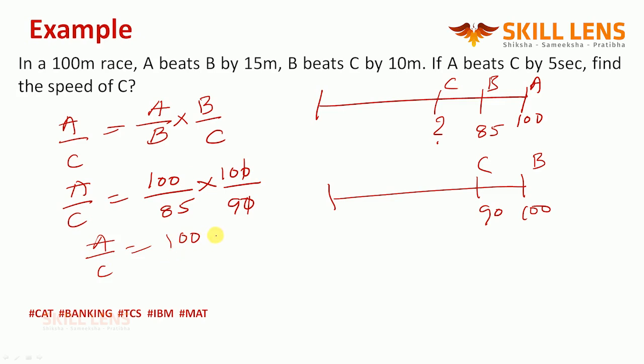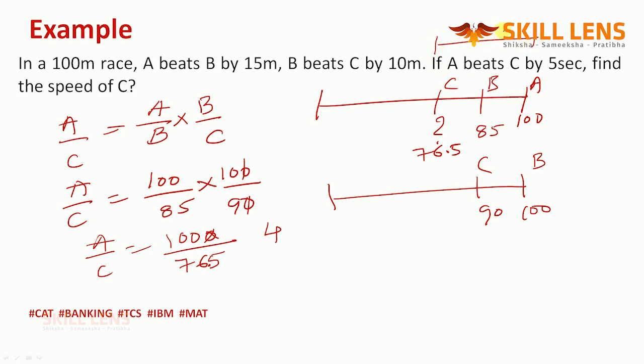So 1000 by 85 into 9. 9 5s are 45, 9 8s are 72 plus 4, 76. When A is at 1000, C is at 765. When A is at 100, where is C? 76.5. Which means what, guys? When A is at 100, C is at 76.5.